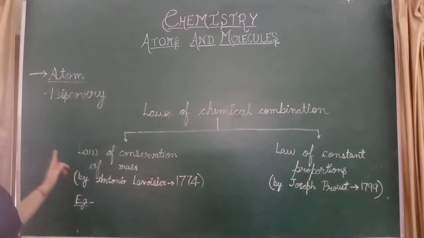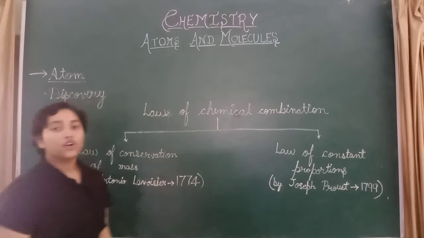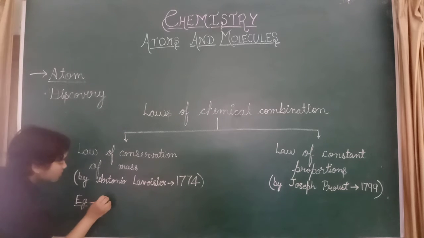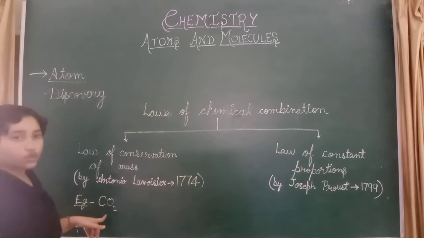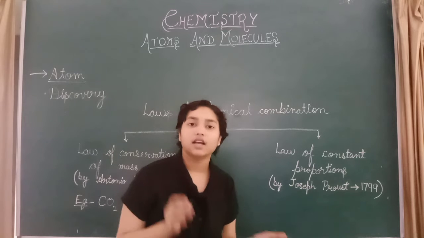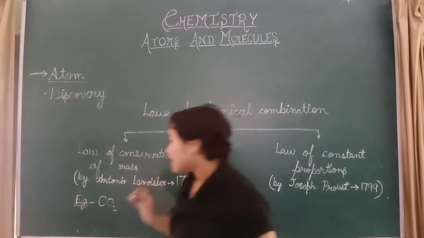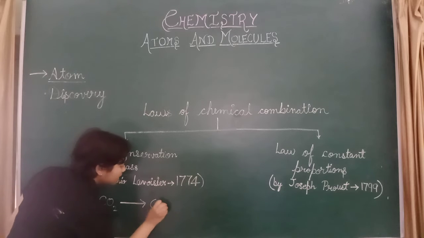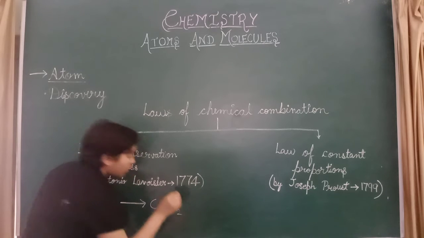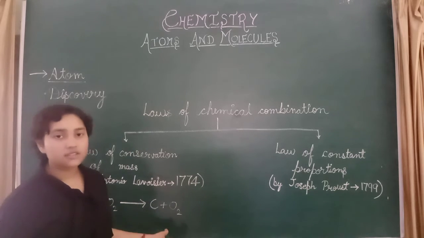For example, for the law of conservation of mass, we will take CO2, which is carbon dioxide. CO2 means carbon and oxygen are combining together. So C plus O2. What is the mass of carbon?